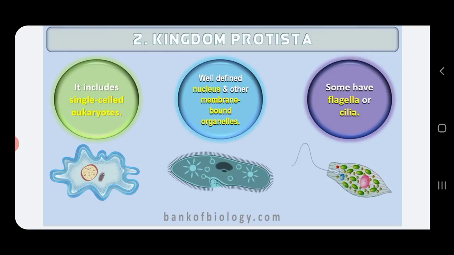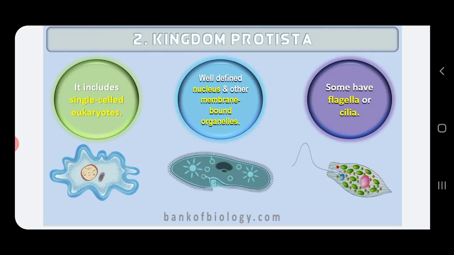Okay, then next one is about their nutrition. They exhibit different kinds of nutrition. They may be photosynthetic, and those are called autotrophs. Then they may have heterotrophic nutrition, either saprophytic or parasitic. Mainly there are two types of nutrition, autotrophic and heterotrophic. Autotrophic means they will carry out photosynthesis. Heterotrophs are again of two types, saprophytes and parasites. So they exhibit different kinds of nutrition.